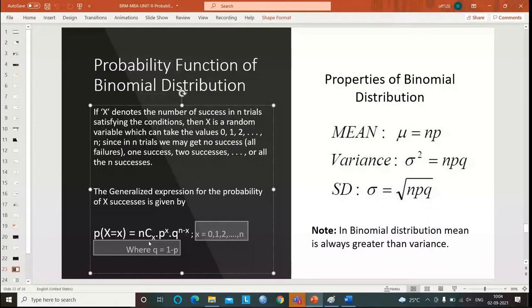Probability of success means what? I just told you the probability of getting a head, as we know, is 1 by 2, right? So p is 1 by 2. Immediately q will become what? Again 1 by 2, since 1 minus 1 by 2 is 1 by 2. Simply substituting the values, we can find out whatever the question is asking us to find. So this is the generalized expression we use to find the solution of the given problem.